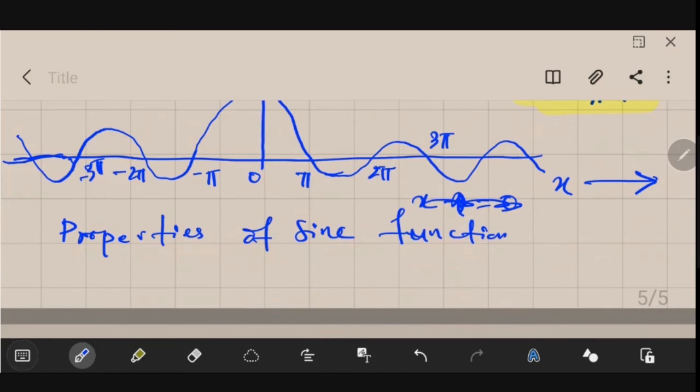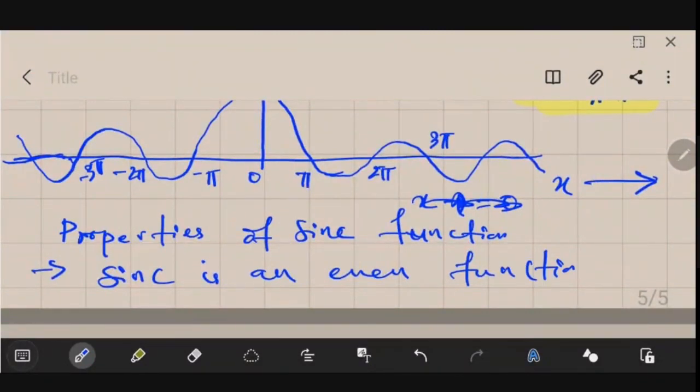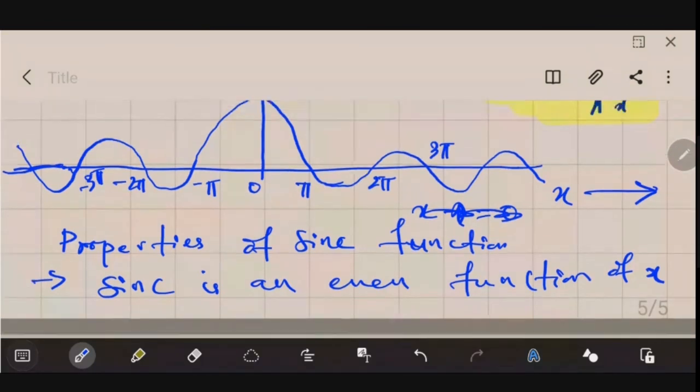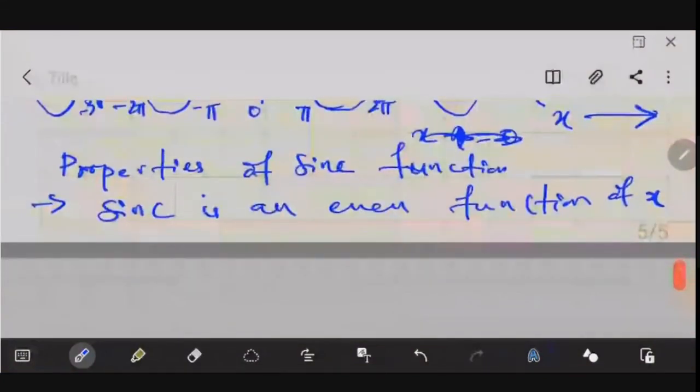The first property is that sinc is an even function of x. From its shape you could always say that it is symmetrical, so it is even. So this is one property: sinc is an even function of x.